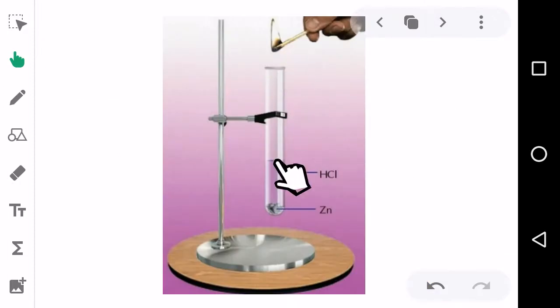Here in the picture you can see HCl in the test tube. We added zinc granules, and if we bring a burning matchstick to the mouth of the test tube, it burns with a pop sound. It shows the presence of hydrogen.